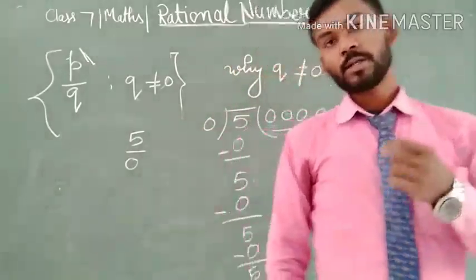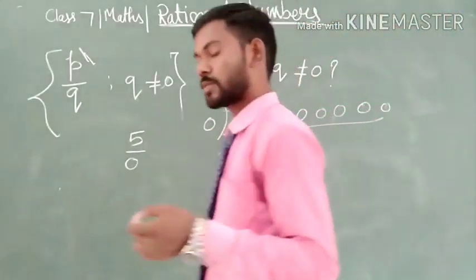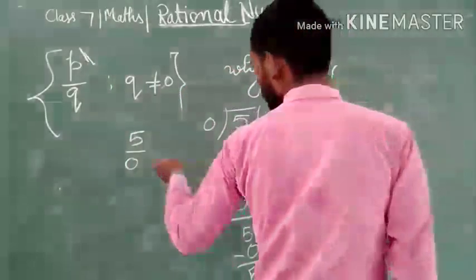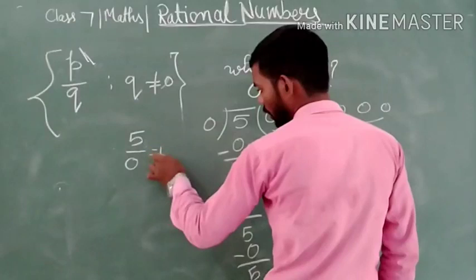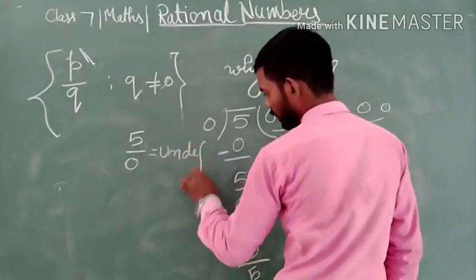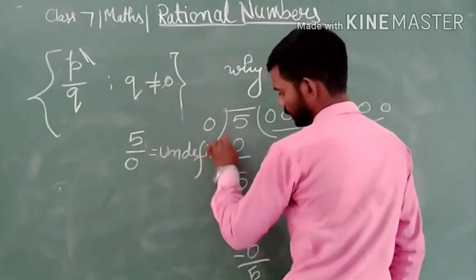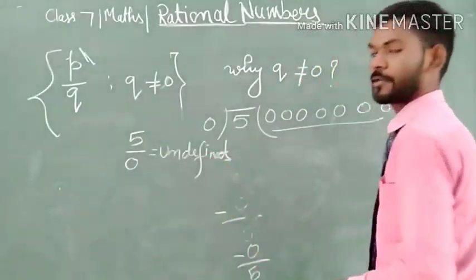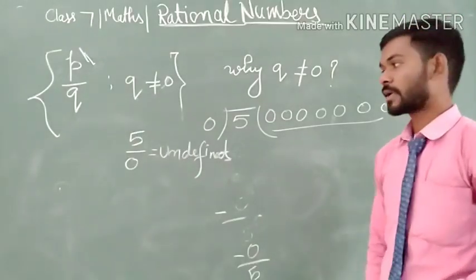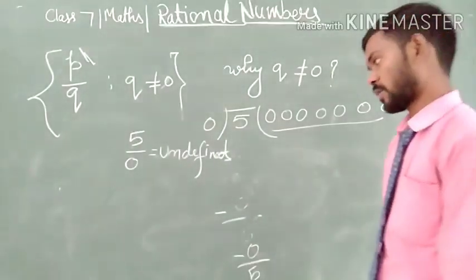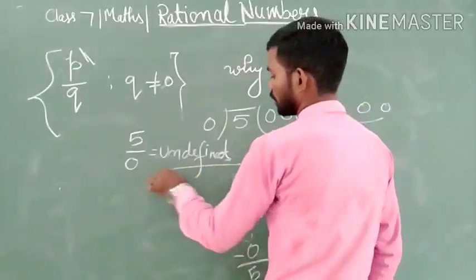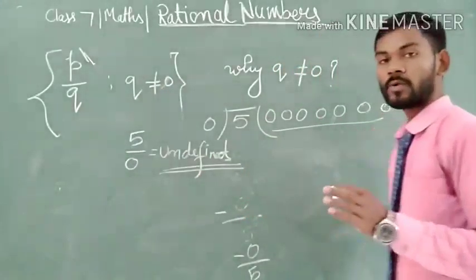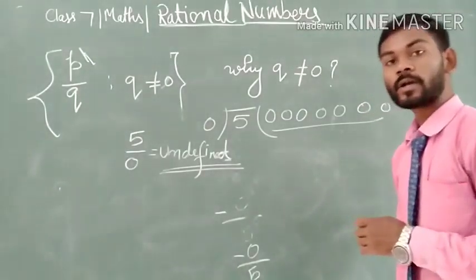This means that 0 can be produced countless times, which means this relation is undefined. That means we cannot define the value of 5 upon 0. Therefore, whenever the value of q becomes 0, the value of the whole rational number becomes undefined.